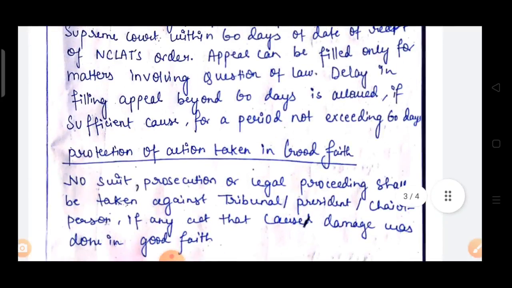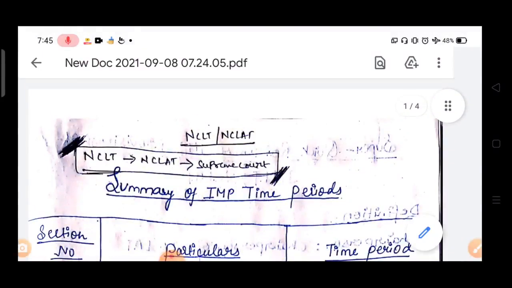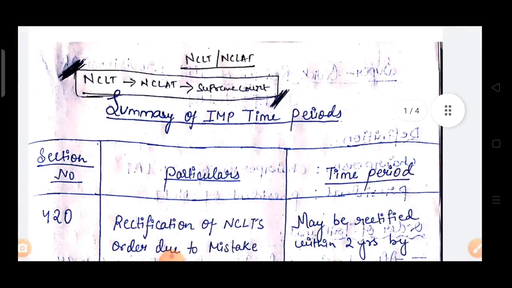So now I'll come up with the third revisionary video. The third chapter that we will revise is compounding of offences. Okay, compounding of offences, adjudication, special courts. So if possible, do study this chapter. Next day, means tomorrow or day after tomorrow, you'll get this second and third revisionary video. So let's be prepared with this chapter, compounding of offences. Okay, so it will be useful for you to do the summary video.